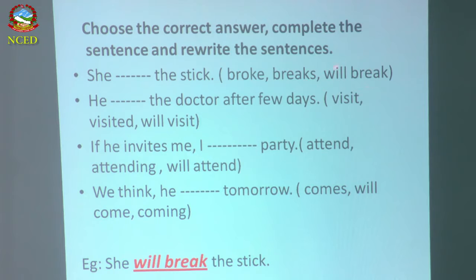Will break is the right answer. So let's see the example. C at the end. The students, do you find C, will break? Will break is the correct answer. Then afterwards, you have to do the underline and write the remaining, the stick, full stop. Then you have to rewrite the complete sentence.